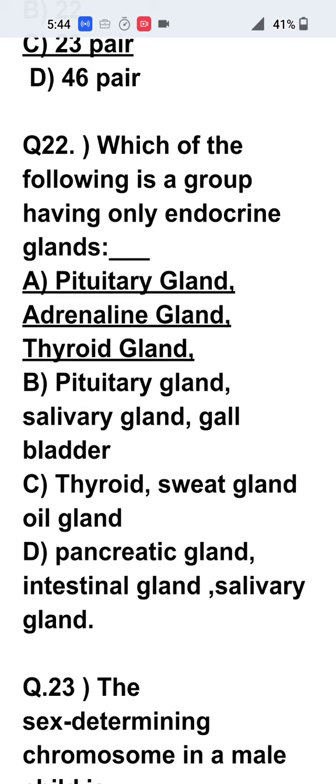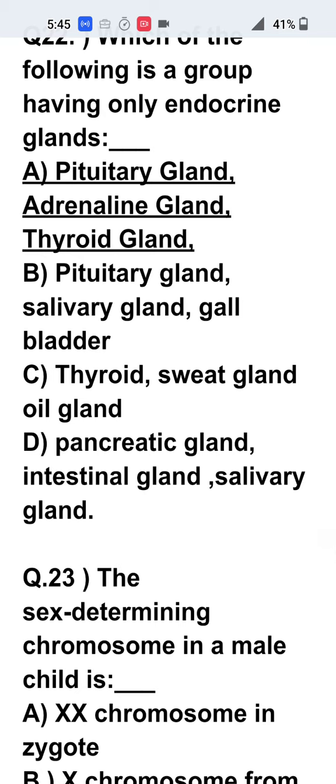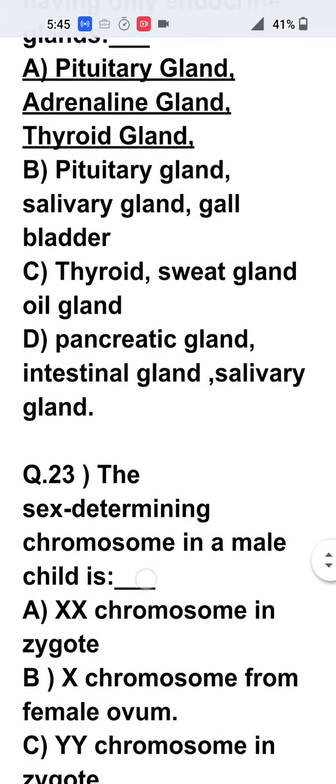Liver also acts as a gland. It produces the bile juice. So in this way they are the exocrine glands. Pituitary gland, adrenal gland, thyroid gland, they are the endocrine glands. They secrete their secretions to the blood. And blood will carry that hormones to the target organs which is present anywhere in the body, not near the gland. So that is the way how the endocrine glands work. So we have chosen A as the correct answer because other options have the exocrine glands mixed with the endocrine glands.